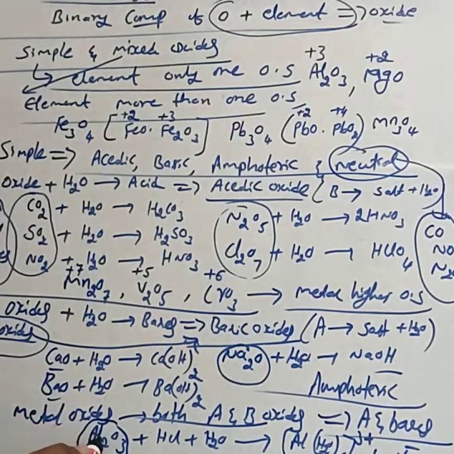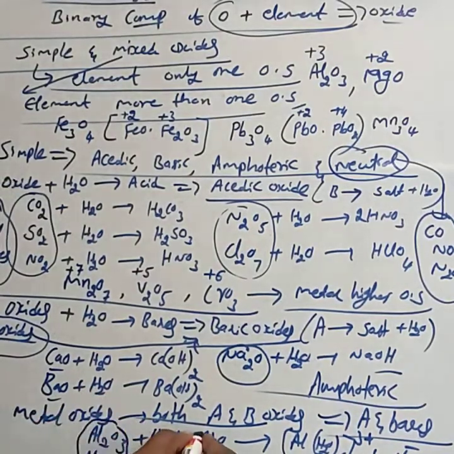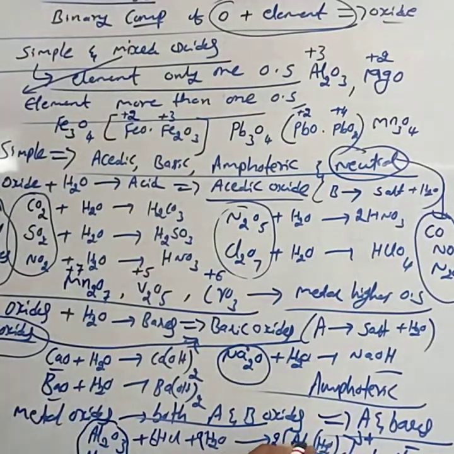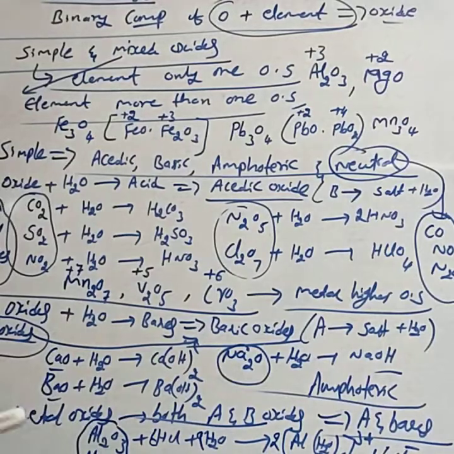Al2O3 reacts with an acid like HCl: Al2O3 plus 6HCl and 9H2O forms 2[Al(H2O)6]3+ and 6Cl minus. This is the reaction with acid. Or alumina reacts with a base: 6 moles of NaOH and 3H2O form 2Na3[Al(OH)6]. In the first case, alumina reacts with an acid. In the second case, alumina reacts with the base. Hence, alumina is called an amphoteric oxide.